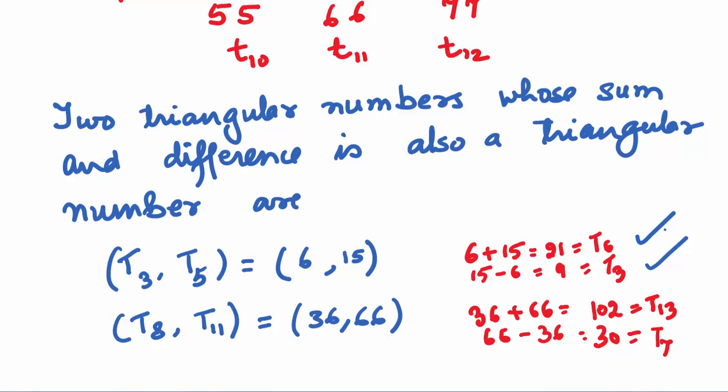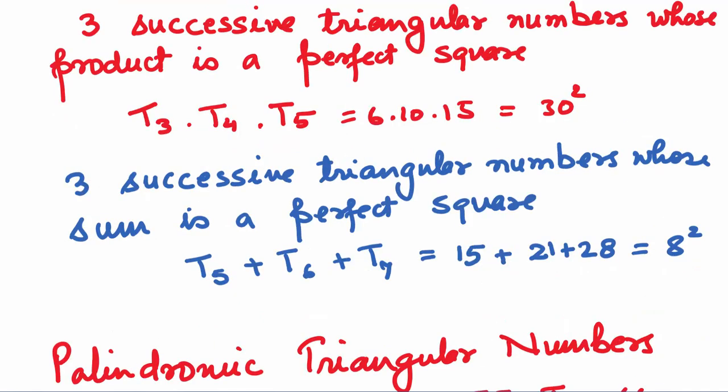The other pair is T8 and T11, 36 and 66. 36 plus 66 is 102, which is T13, and 66 minus 36 is 30, which is T7. Both of them are again triangular numbers. Three successive triangular numbers whose product is a perfect square are T3, T4, T5. Again, they are all consecutive. 6 into 10 into 15, which is 30 square. Three successive triangular numbers whose sum is a perfect square are T5, T6, T7, and the sum comes out to be 8 square.